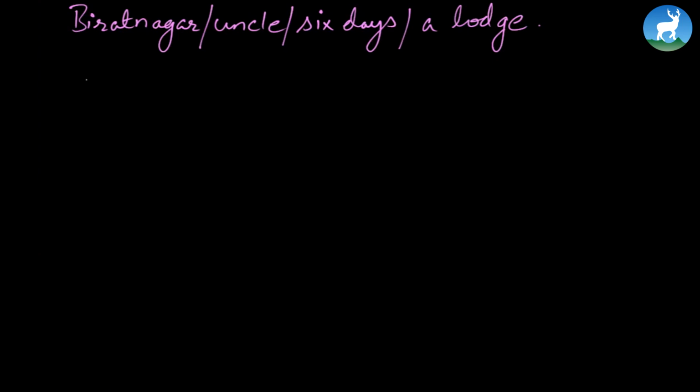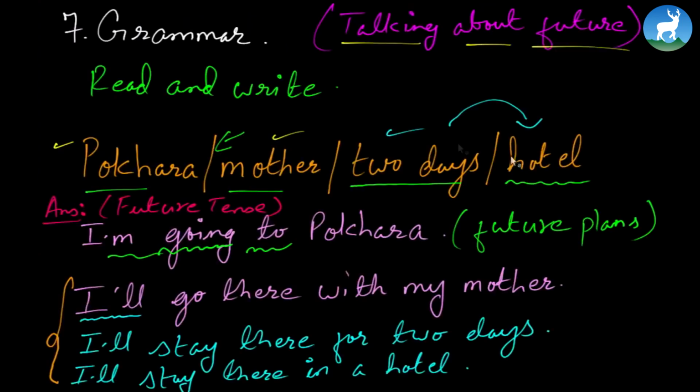So let's follow the example, just like this one. Say, "I'm going to Pokhara," future plan. And that's why we regard this as future tense and not simple present. Simple future means it talks about a future happening, a course of action that will happen in the future when we don't know. Maybe he'll go 2 minutes from the time you've spoken. Even that's future, right? Maybe he'll go 2 months from that point onward. Or maybe 2 years, right?